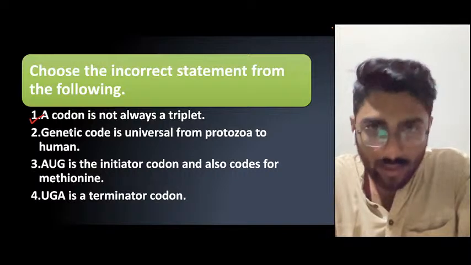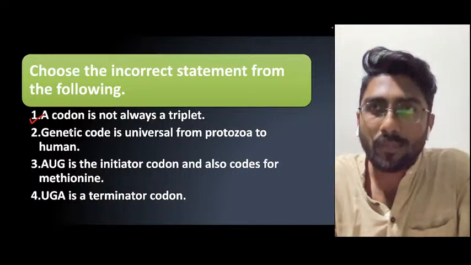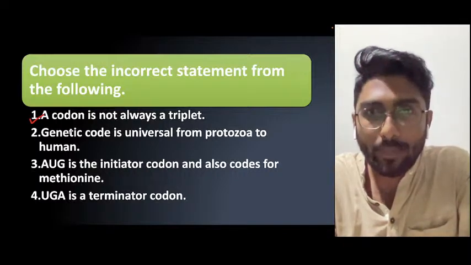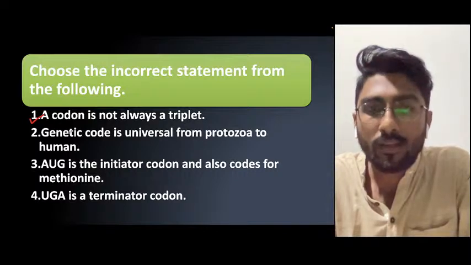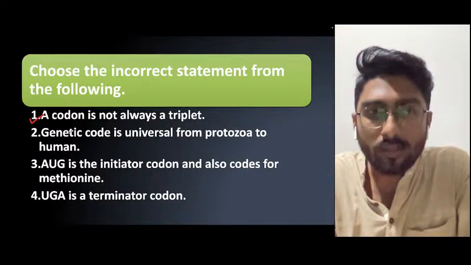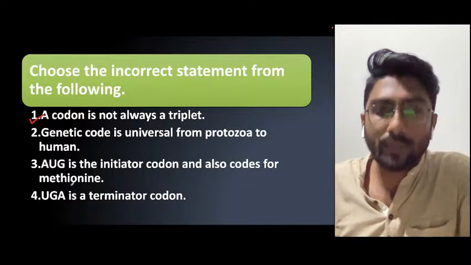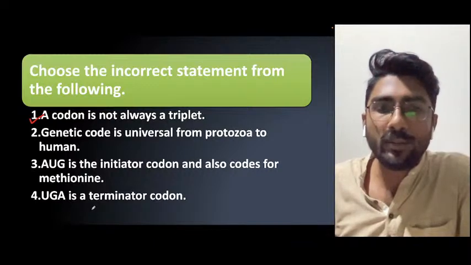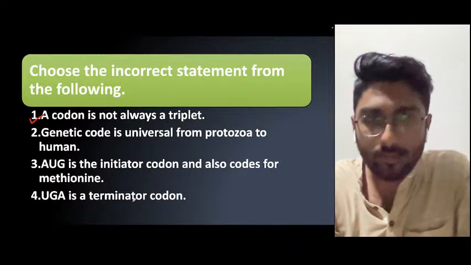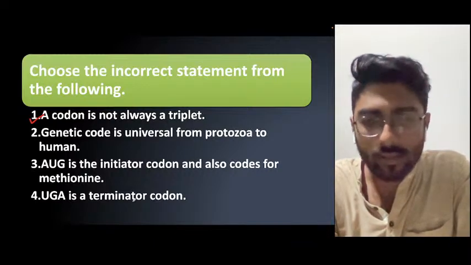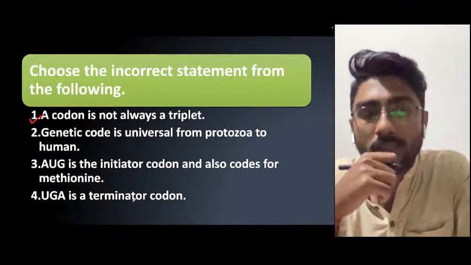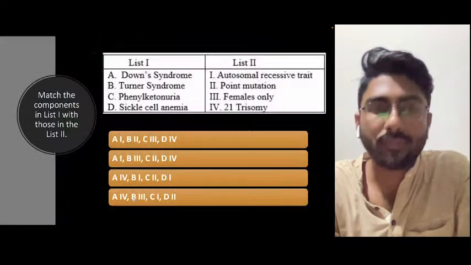There are some protozoans like Trypanosoma, where this genetic code doesn't follow. AUG is the initiator codon and also codes for methionine. Yes, it's correct. UGA is one of the terminator codons. It is also a correct statement, because we got the wrong statement, statement number 1.